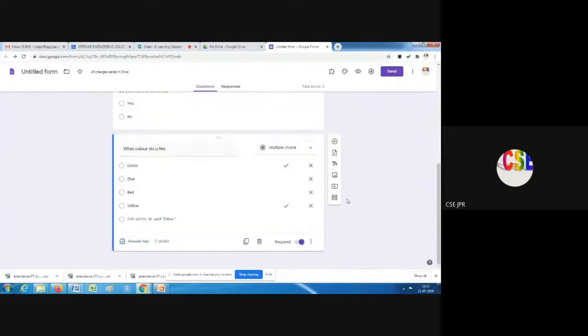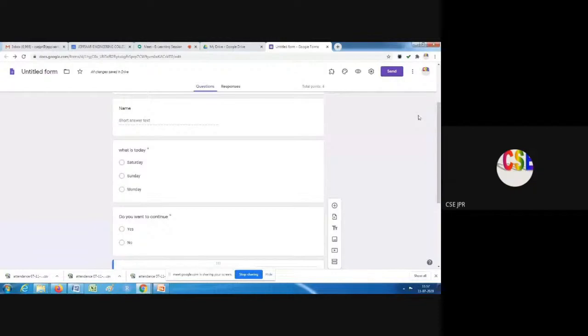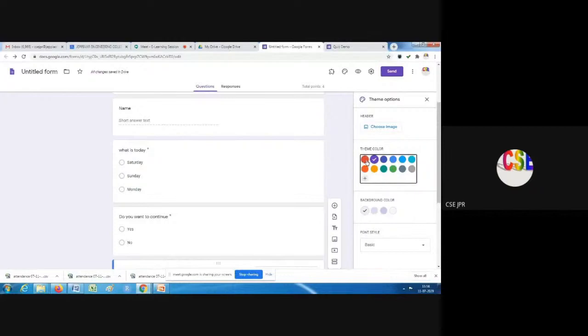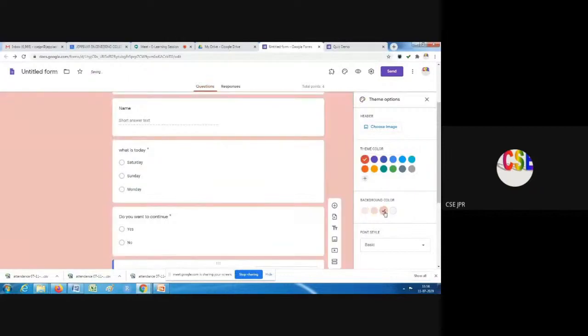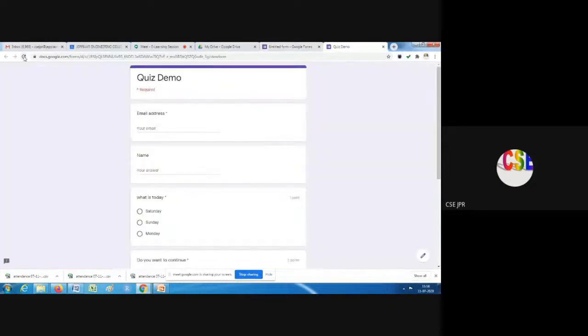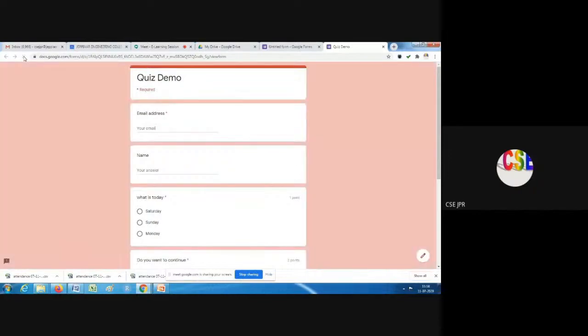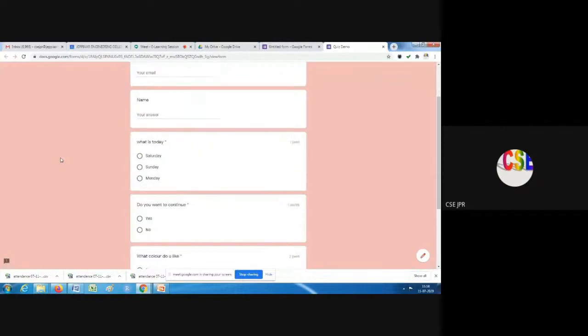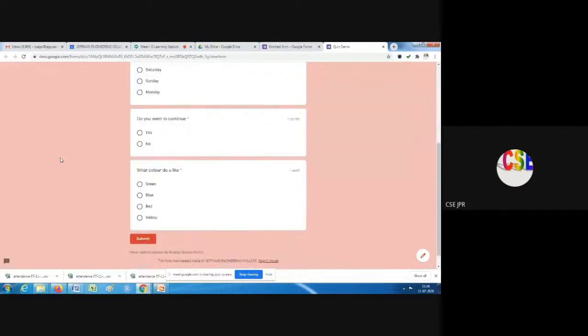Okay. So our quiz is ready now. Now I'll preview it. Actually, we have an eye symbol. If you want to preview, you can do it. Or the customize theme option, where you can change the theme color. And also the background color you can change. Theme color means the top color. So when I refresh, the color will be modified here. The email address and name will not carry any marks. Other 3 questions have marks.